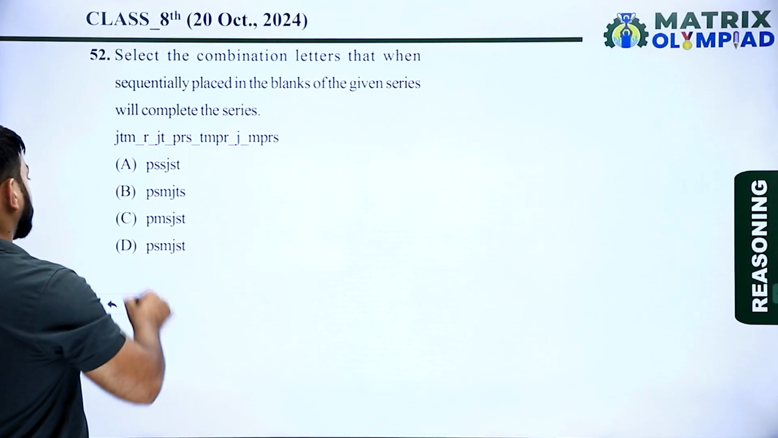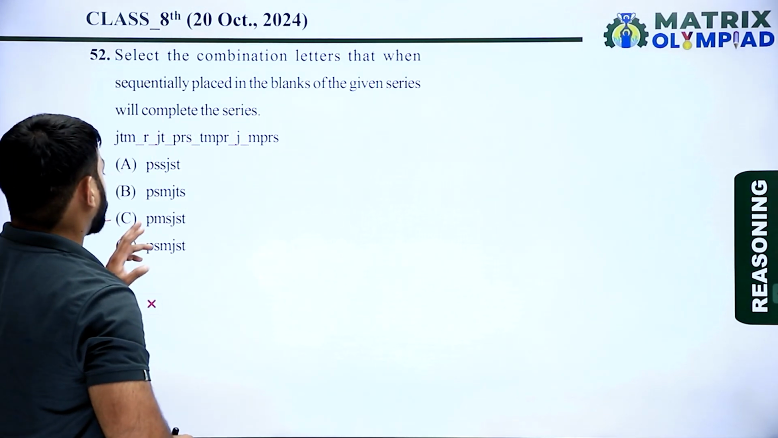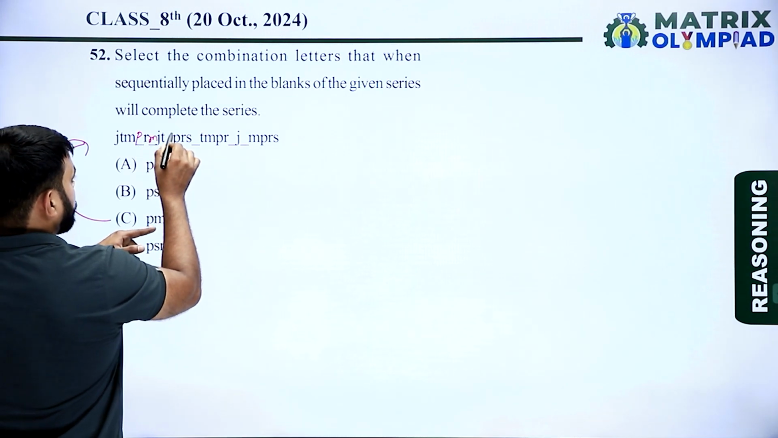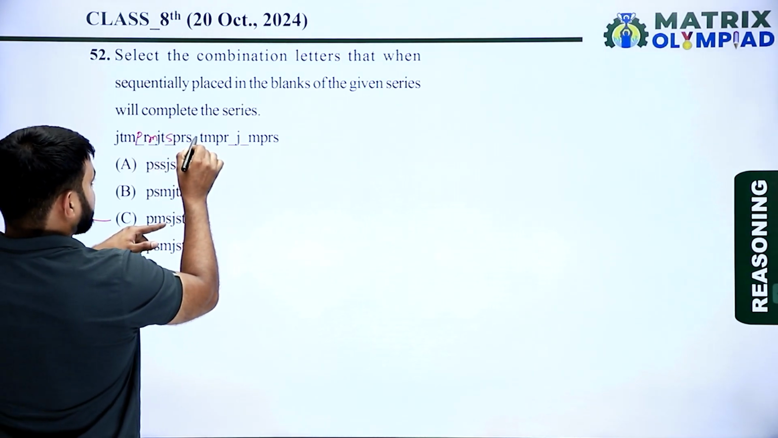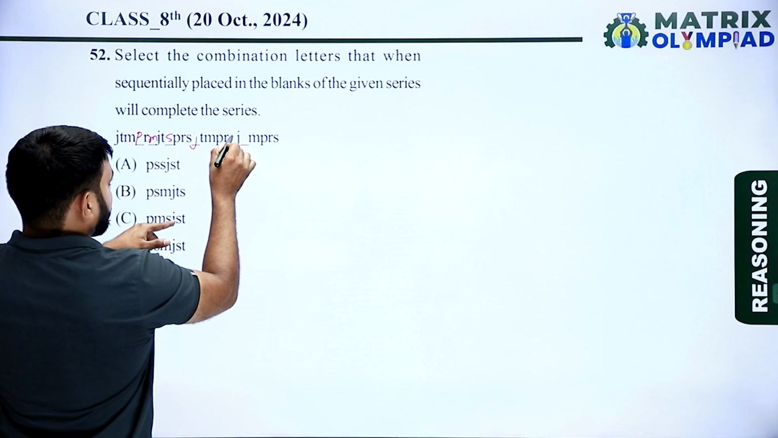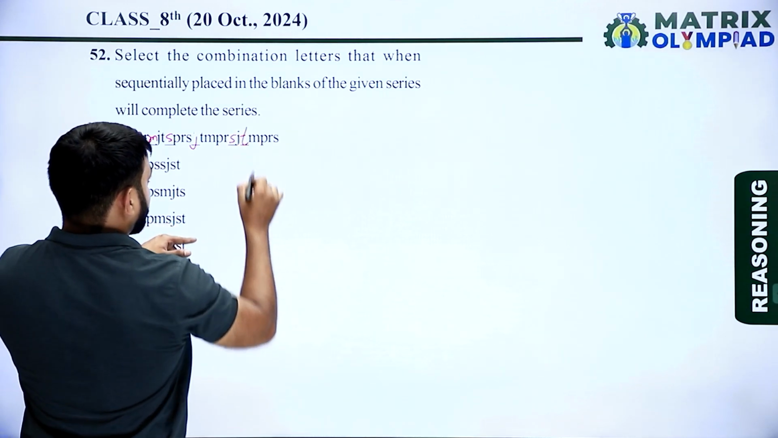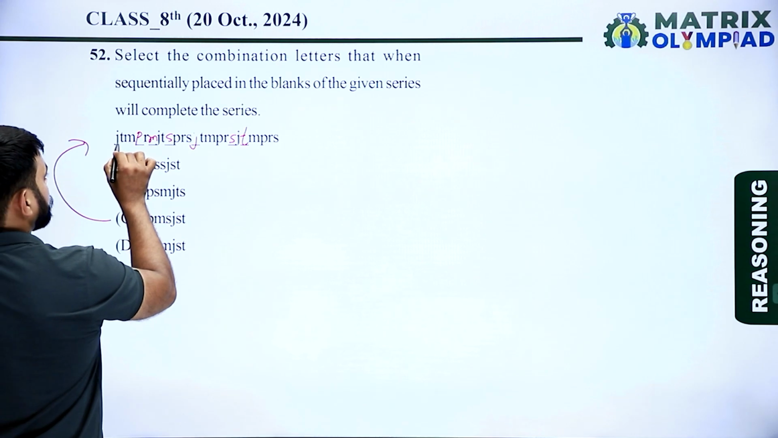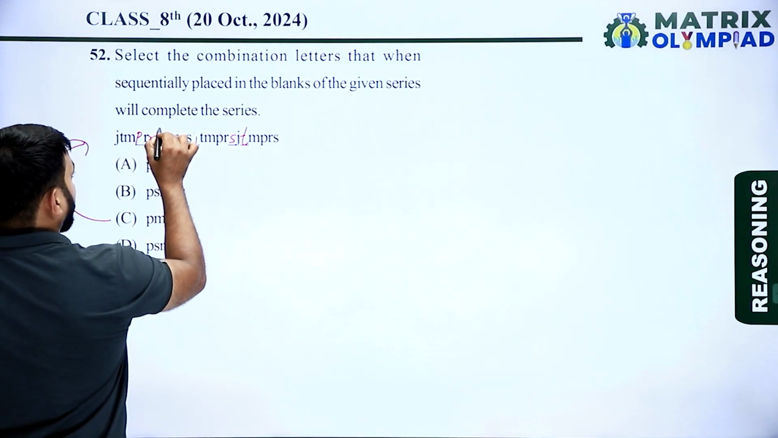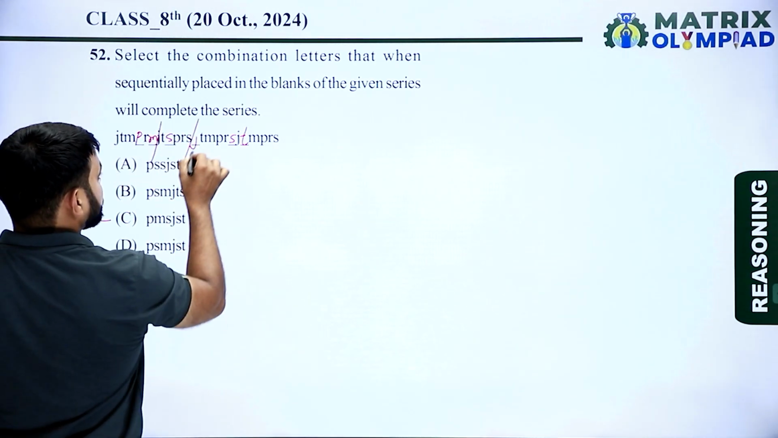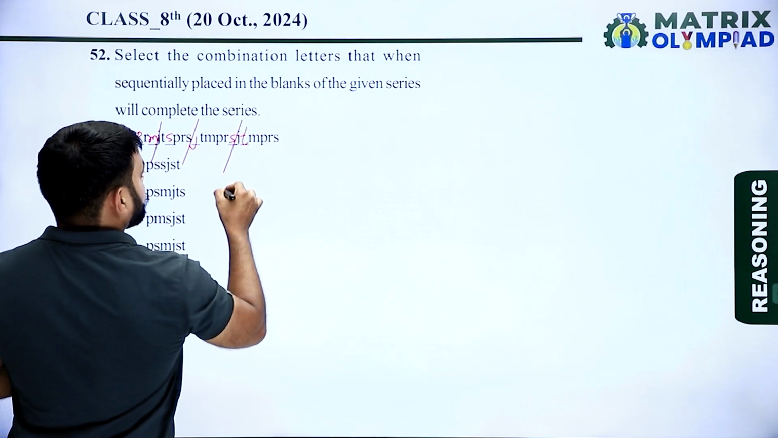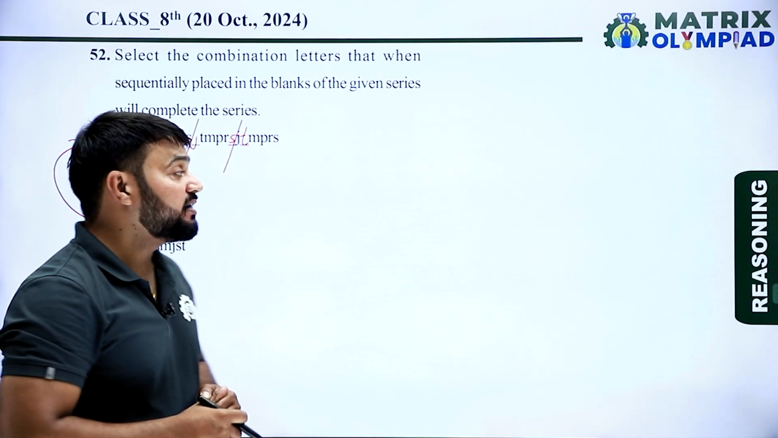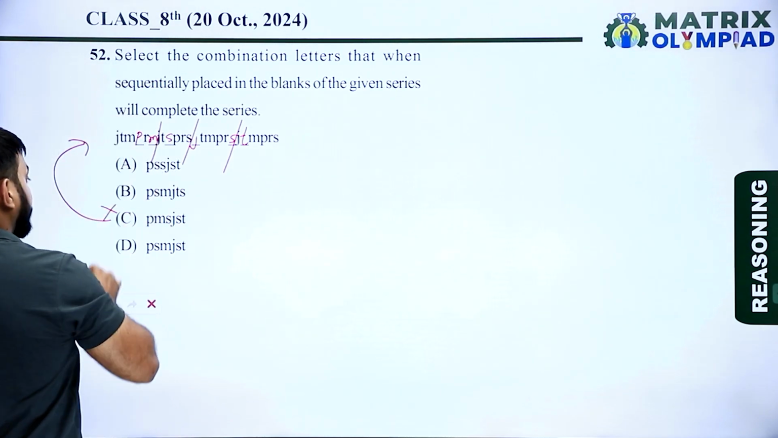Now taking option C. According to option C, the first blank is P, the second is M, the third is S, after S the next is J, after J the next is S, and the last is T. So now check the pattern. The pattern is JTMPRM, JTSPRS, JTMPRS, JTMPRS. So no defined pattern is found from option C. So option C is also an incorrect option.